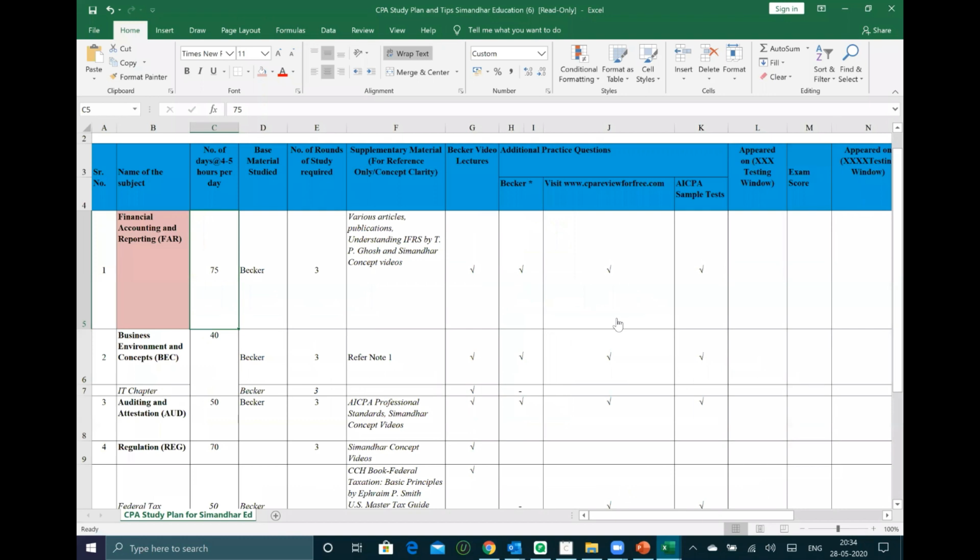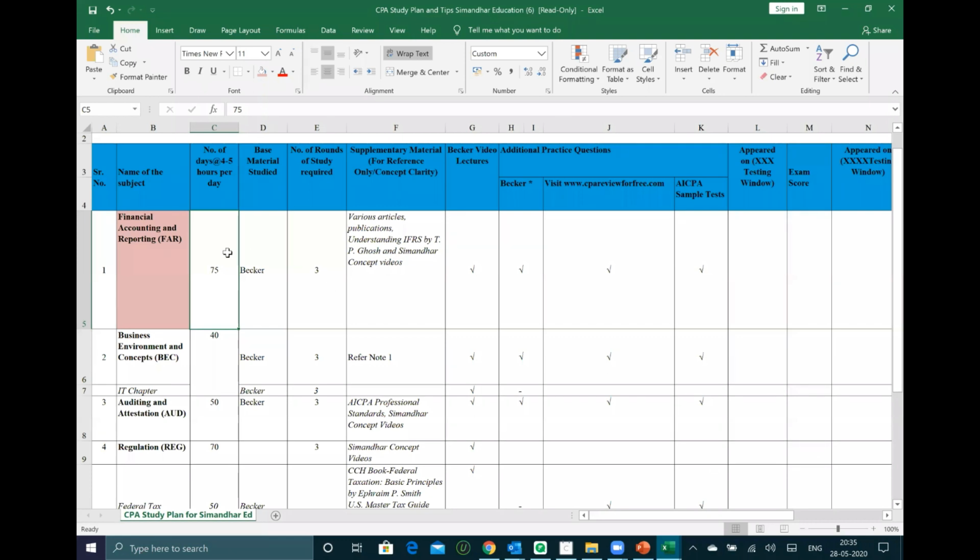Ananya is saying I don't have access to the study plan. Ananya, do you have access to the Simandar study portal? If you have access to the Simandar study portal, this study plan is uploaded there. You can see the CPA study plan there and access that. After the session, just get in touch with Kaivalya or Sonam. They would help you out, Ananya, in getting this study plan. Even if you want, I'll just email you also. You can get in touch with Kaivalya today and she would forward it to you.